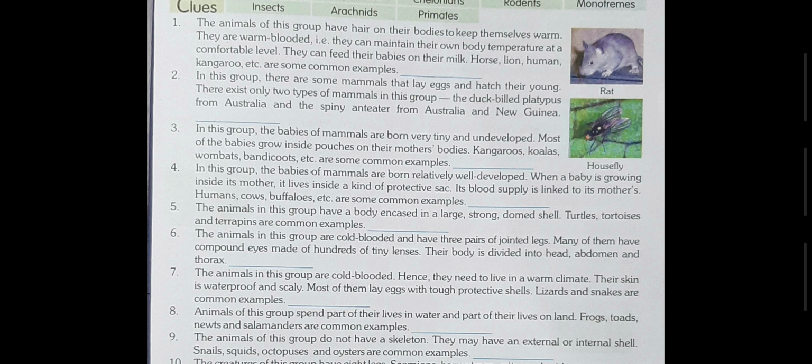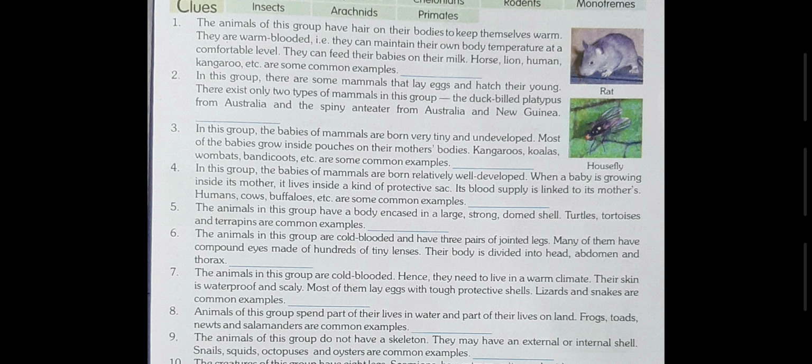Now, come to question number 3. In this group, the babies of mammals are born very tiny and undeveloped. Most of the babies grow inside pouches on their mothers' bodies. Kangaroos, koalas, wombats, bandicoots, etc. are some common examples.